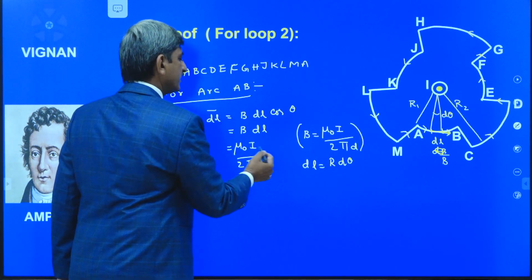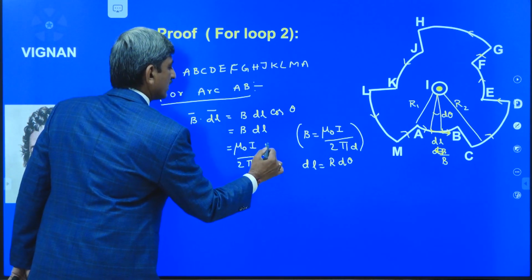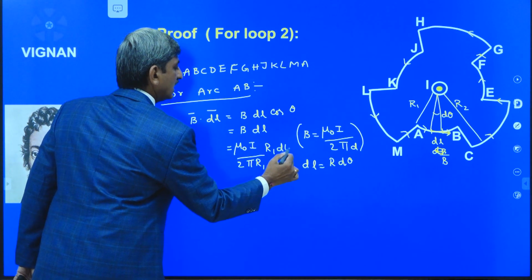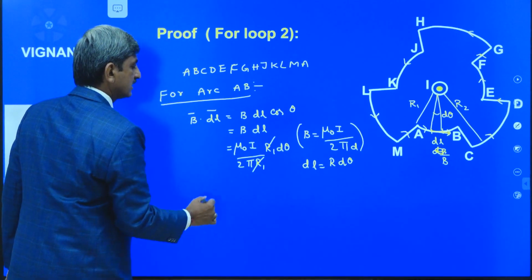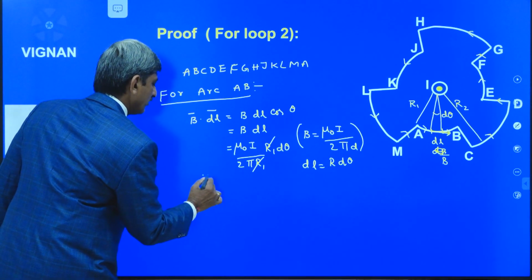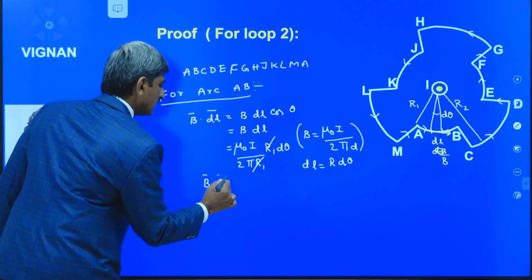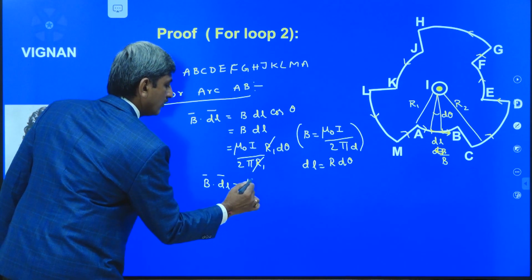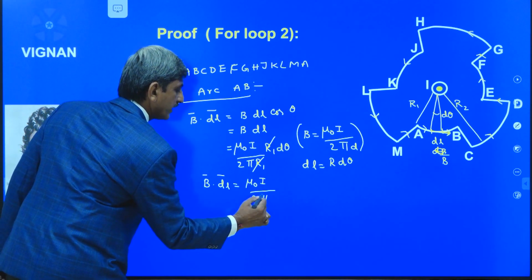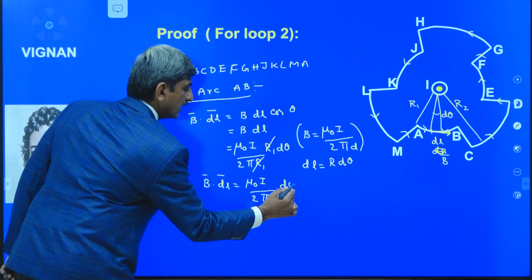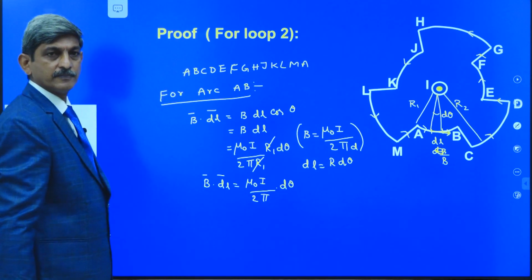So by substituting here itself, it becomes R1 d theta. So R1 gets cancelled and we have B bar dot dl bar is equal to mu naught I divided by 2 pi into d theta.